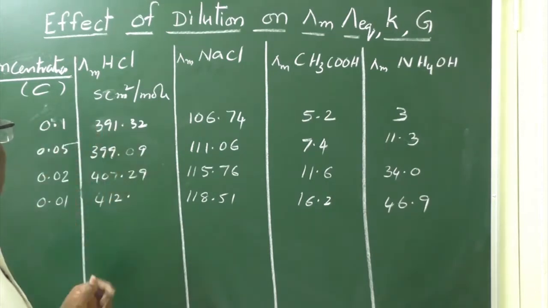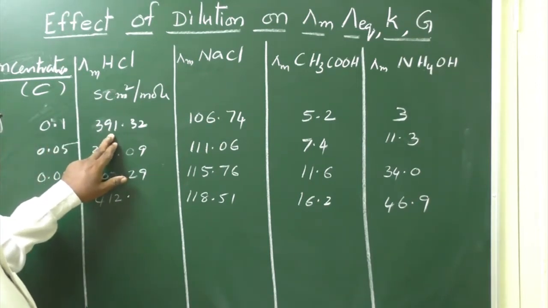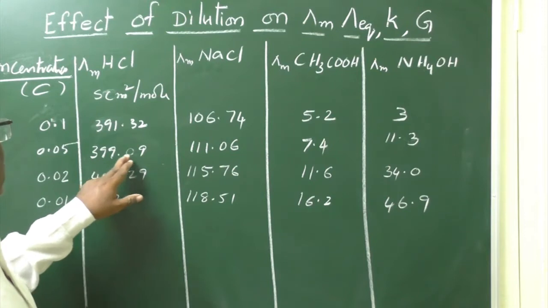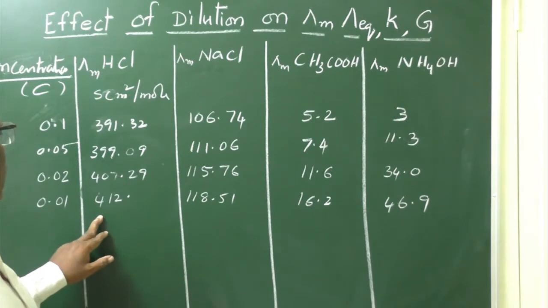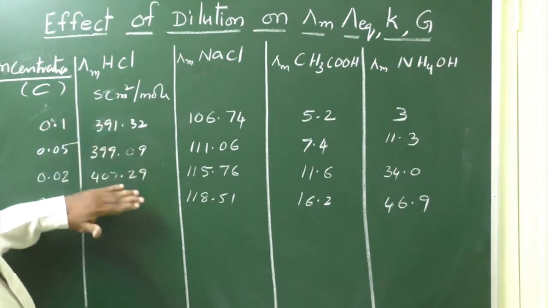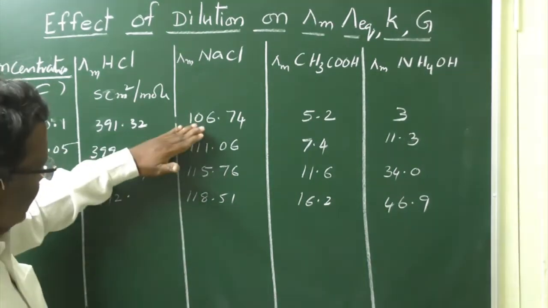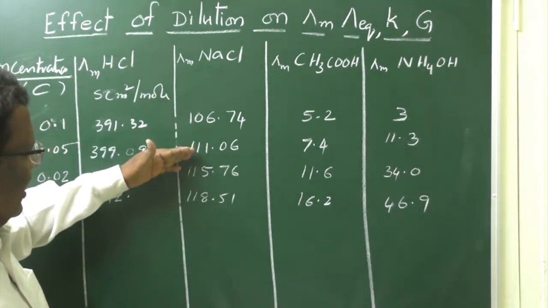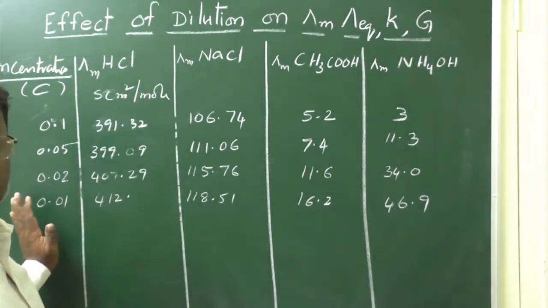So, gradually on dilution the concentration is decreasing, and these are the molar conductivities of HCl at these concentrations in Siemens centimeters squared per mole. Here at 0.1 concentration, the molar conductivity of HCl is 391.32, at 0.05 concentration 399.09, and at 0.02 it is 407, and at 0.01 it is 412. Of course, there is a gradual increase of molar conductivity by dilution. Here also there is an increase in the molar conductivity from 106, 111, 115, 118. So, there is a gradual increase of molar conductivity with dilution.